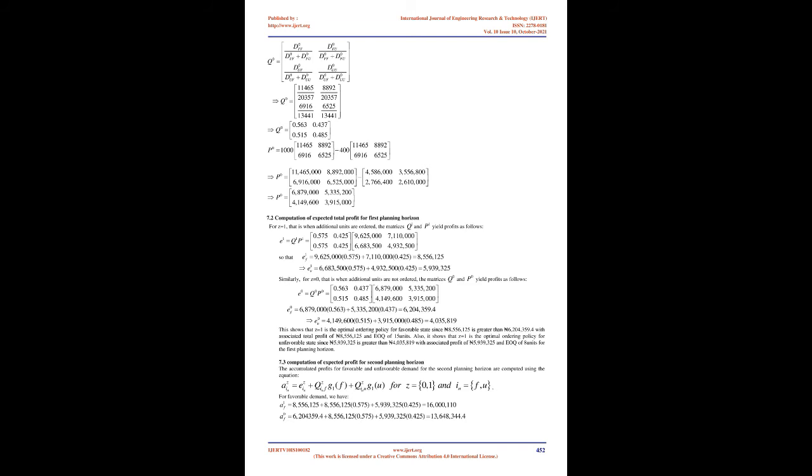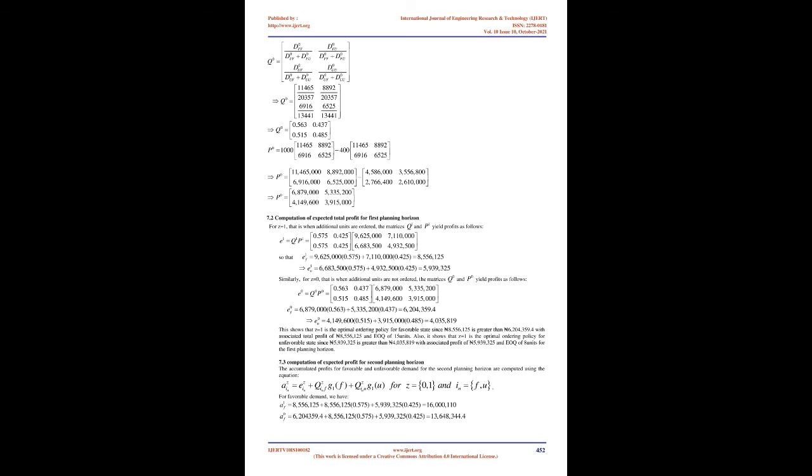On the other hand, the accumulated profit for unfavorable demand is as follows: 5,939,325 with 8,556,125 at 0.563 and 5,939,325 at 0.437 gives 13,351,908.4; and 4,035,819 with 8,556,125 at 0.515 and 5,939,325 at 0.485 gives 11,322,796.